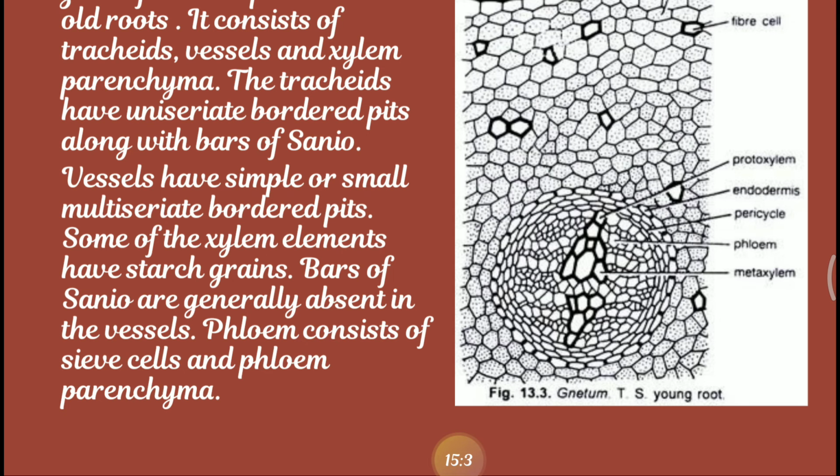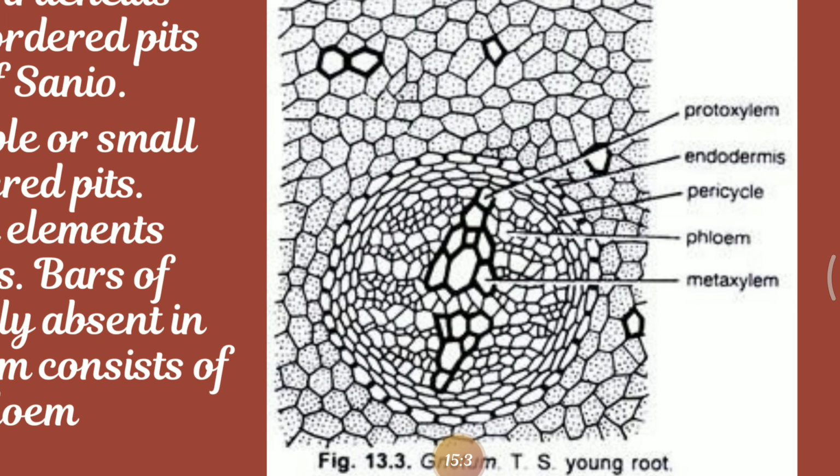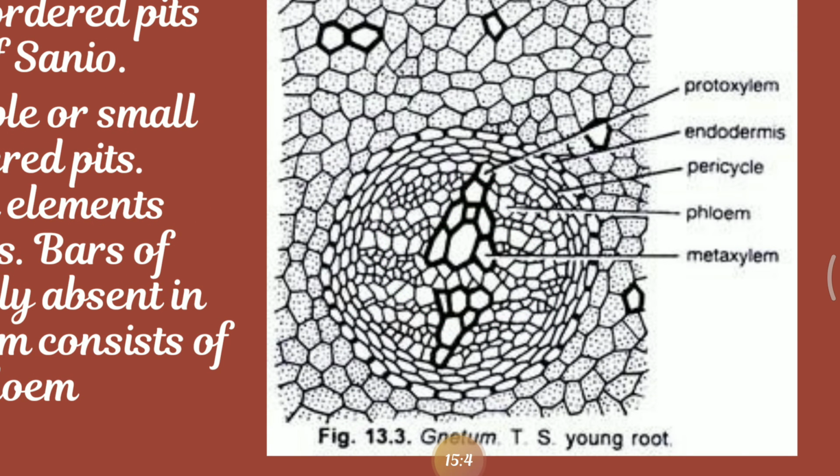Coming to the vascular bundle, here is the arrangement of the vascular bundle. The groups of xylem are present, diarch or triarch. The xylem is radial and exarch. It is surrounded by the phloem. Pith is absent. We are not finding any pith in the Cycas root. So this is majorly helpful in the secondary growth of normal type.